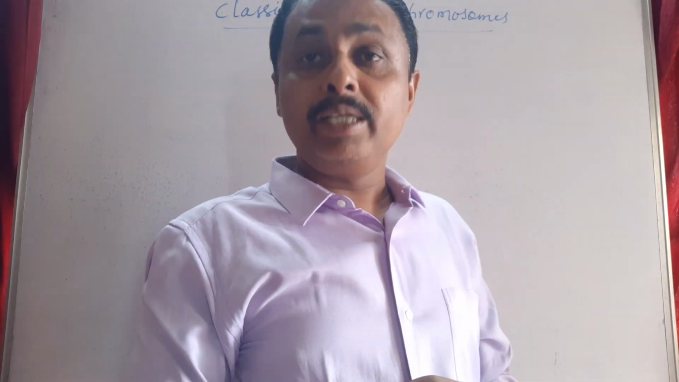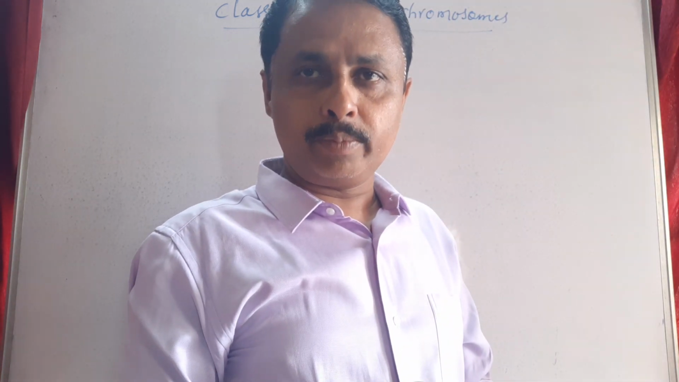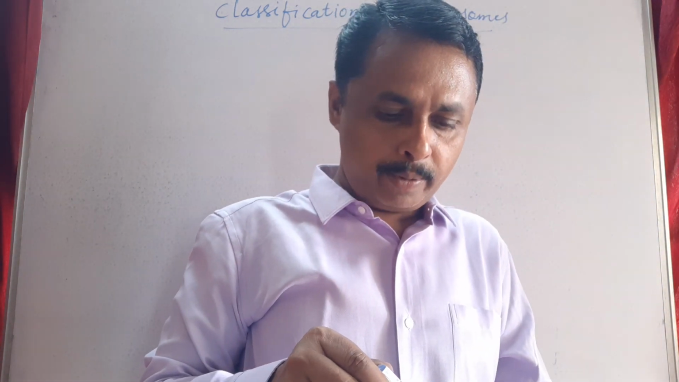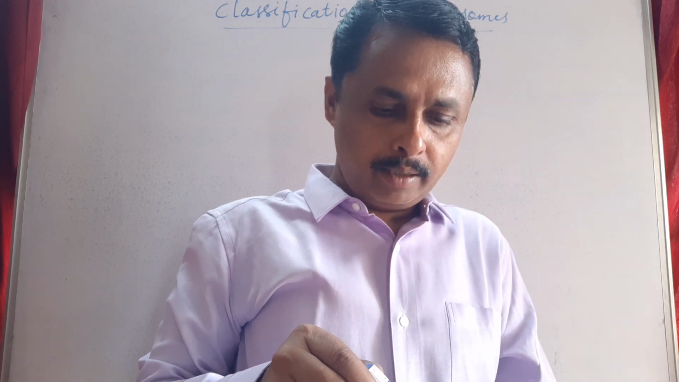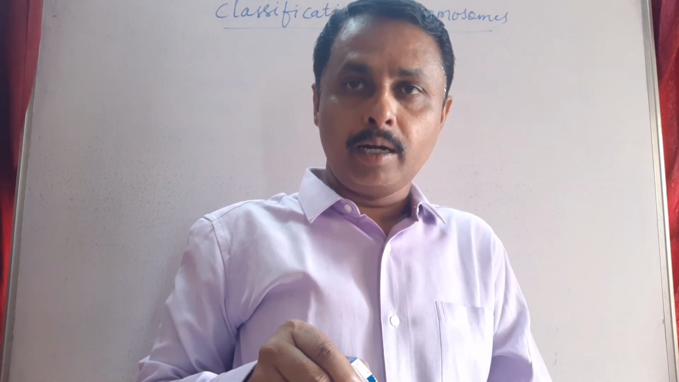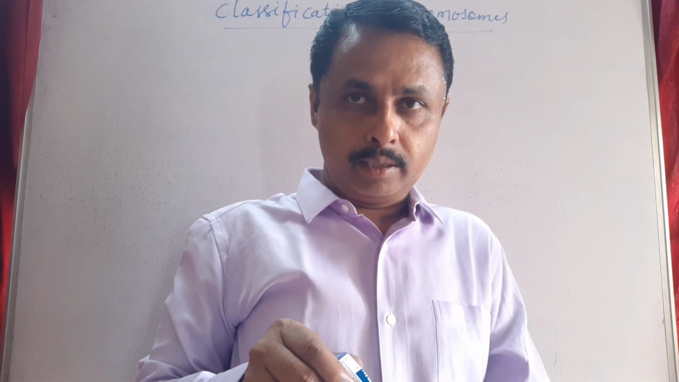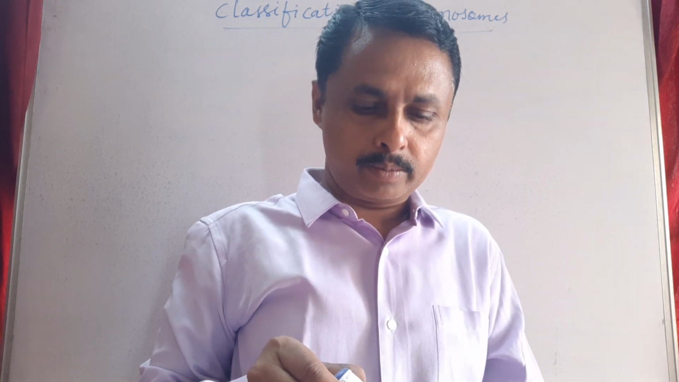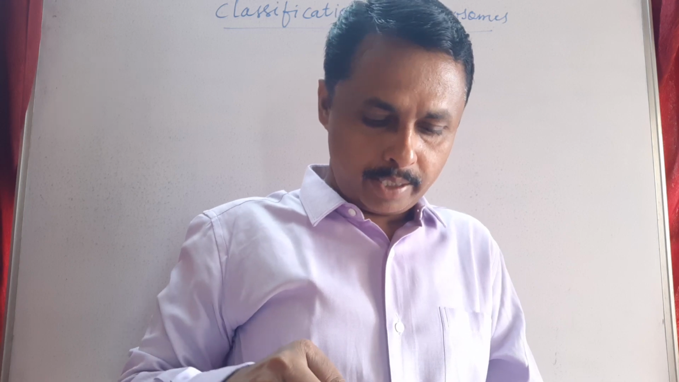Based on the position of centromeres of monocentric chromosomes, we can have different types. Especially this type of chromosomes could be seen in the anaphase of mitosis. There we can see this type of chromosomes.